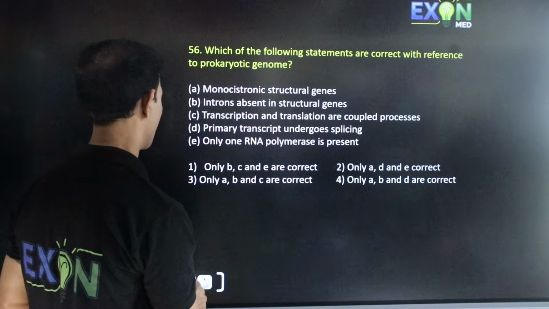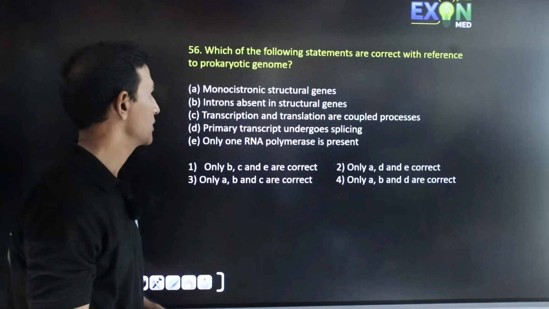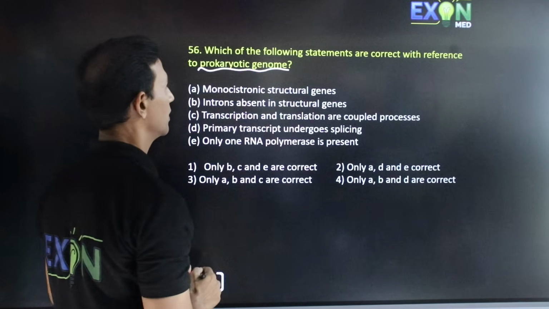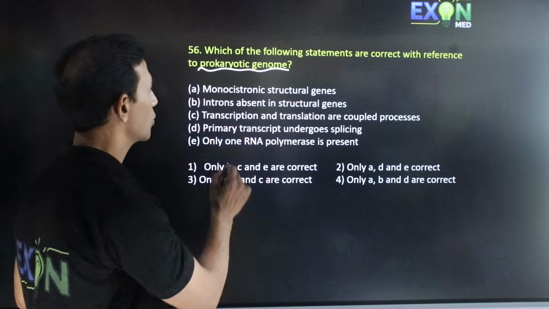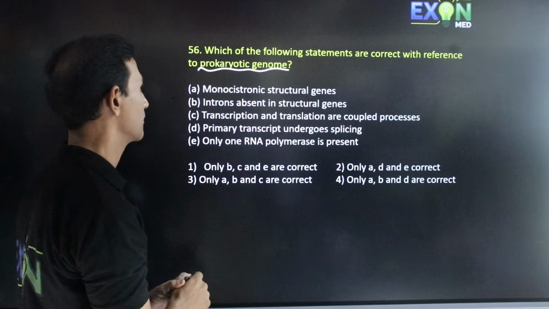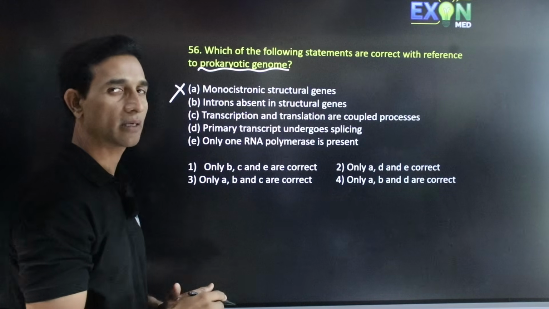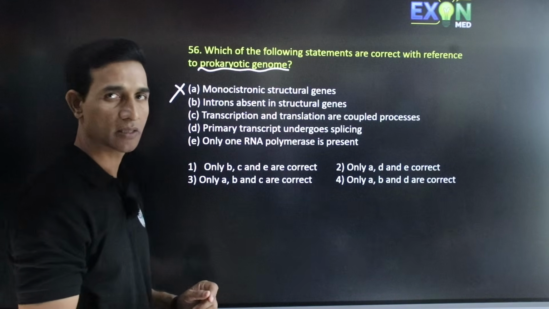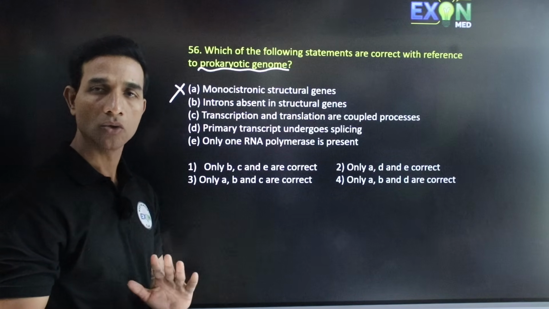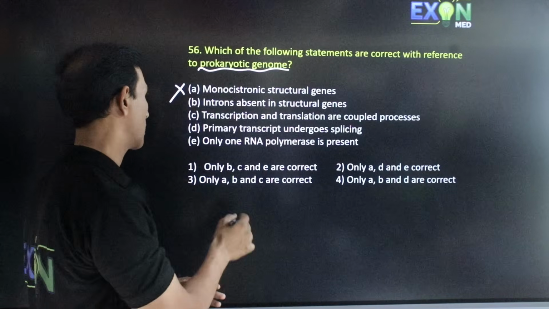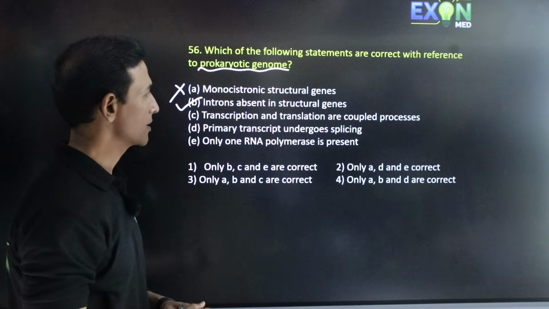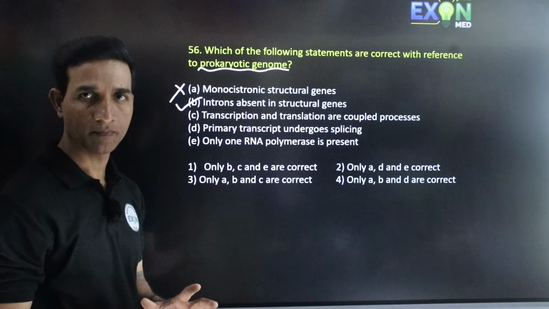Question number 56. Which of the following statements are correct with reference to the prokaryotic genome? Prokaryotic genome is monocistronic structural genes. This is wrong because the prokaryotic gene is polycistronic. Introns absent in structural genes. So, prokaryotic genes do not contain introns; always all are exons. So, this is correct. Transcription and translation are coupled processes.